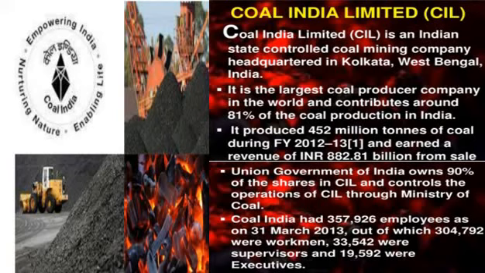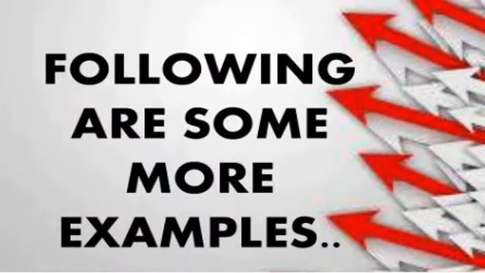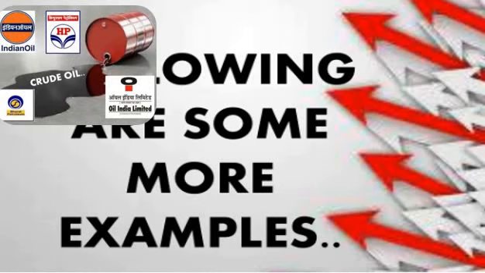The government is investing in this Coal India Limited. So it is the first example of government companies. And let's see some more examples of government companies. Under crude oil, the Indian Oil, HP, and Oil India Limited. These are all the government companies under crude oil.